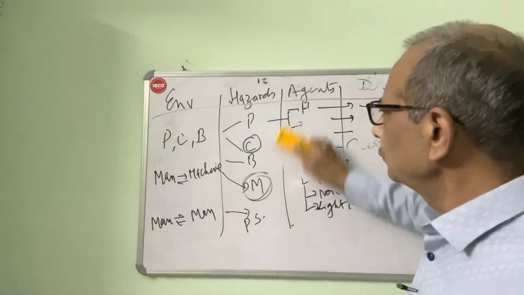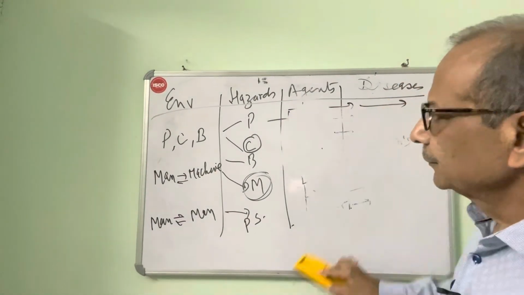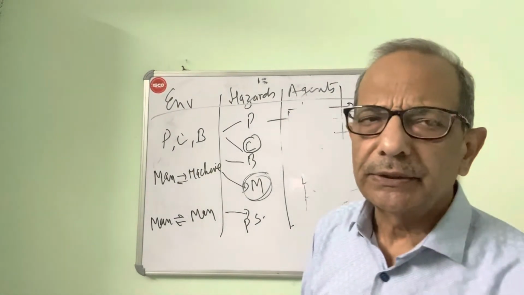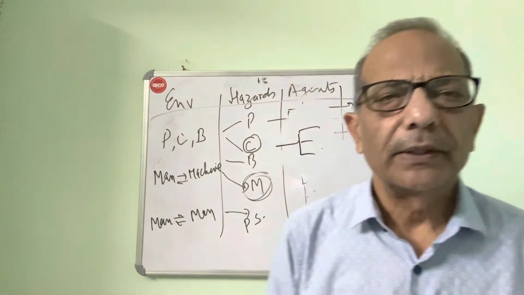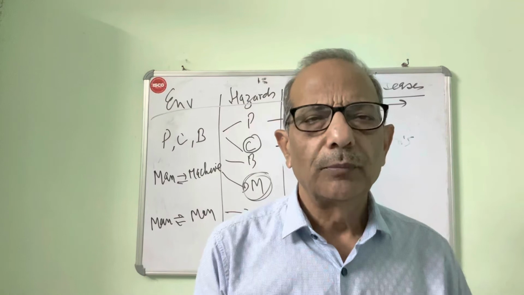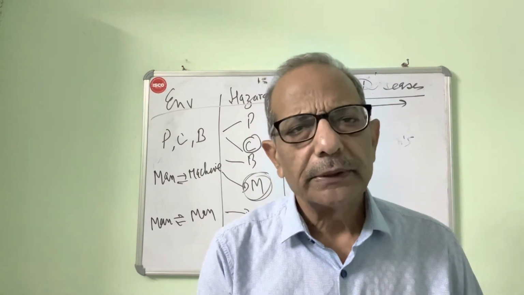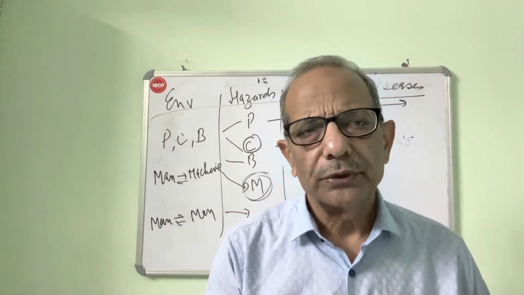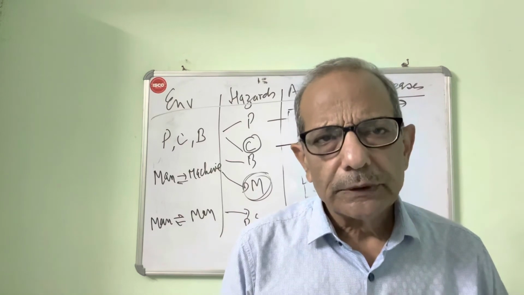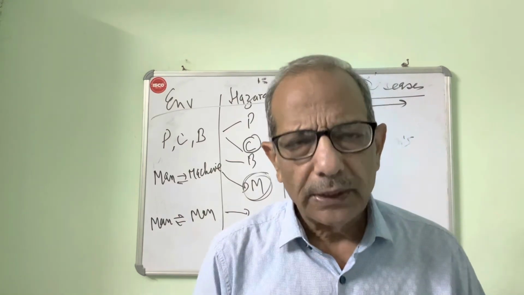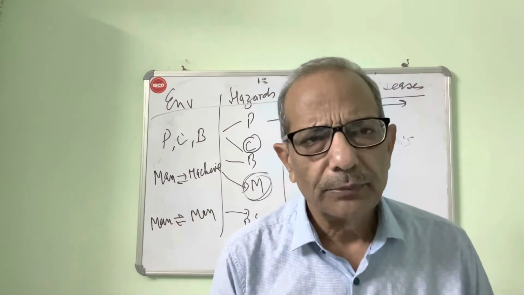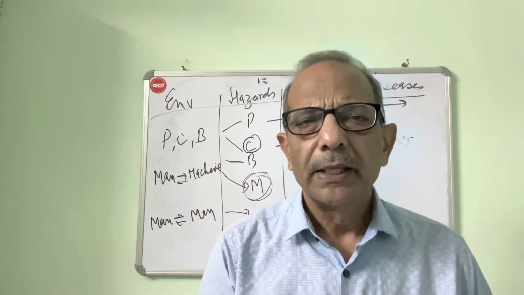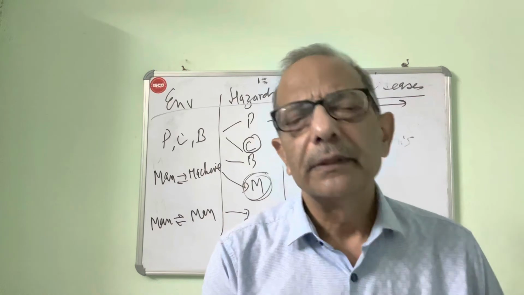Now we come to chemical agents. For chemicals, we have to remember three things, that is the absorption of chemicals. Chemicals can get into my body through skin. The best example is organophosphorus compounds. It can get into me through inhalation. A good example is carbon monoxide poisoning because of inhalation of carbon monoxide, and also lead.